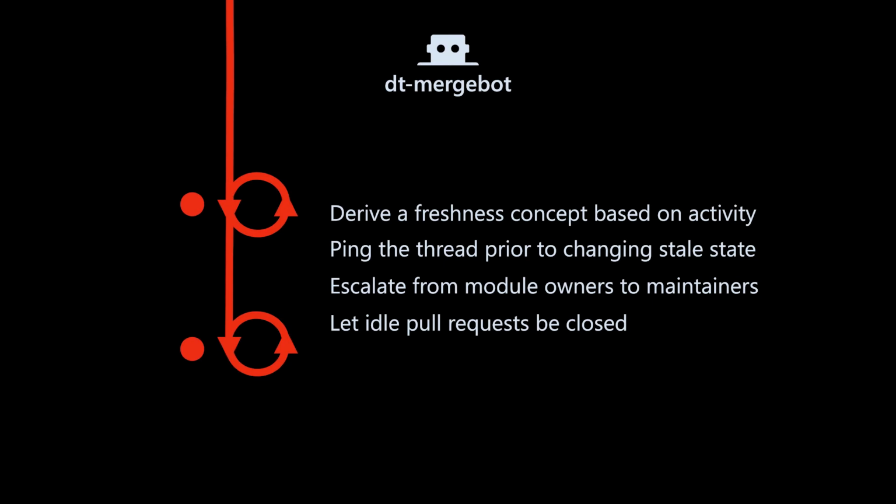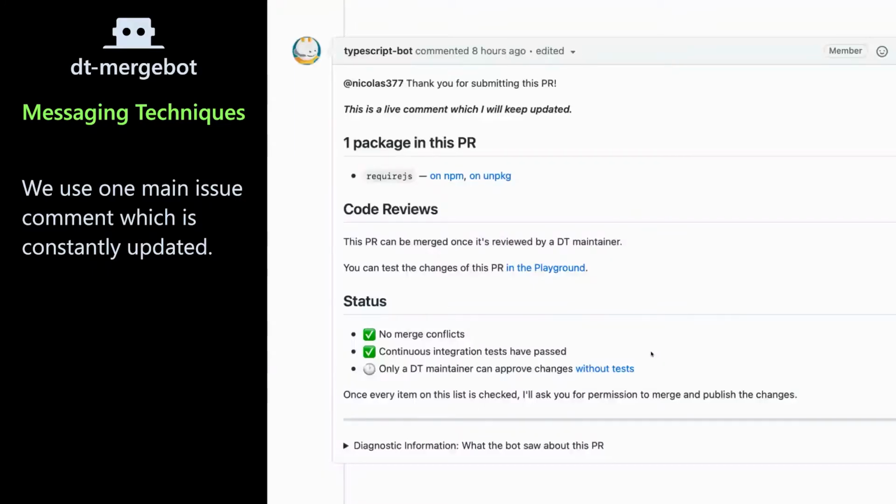But in the end, we have this system of escalation. If nobody who truly understands that library has given any feedback, then we pass it up to the TypeScript team, and we will try and take a look ourselves. And eventually, if the TypeScript team gives some feedback and that never happens, then we'll eventually let these idle pull requests get closed.